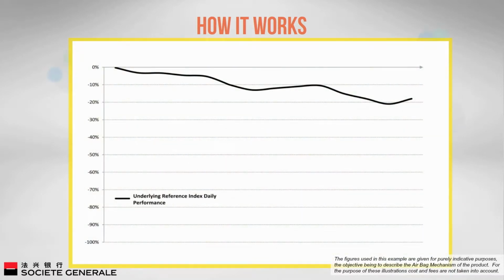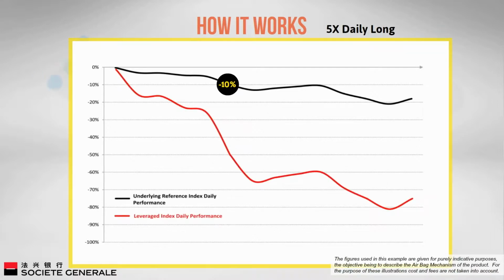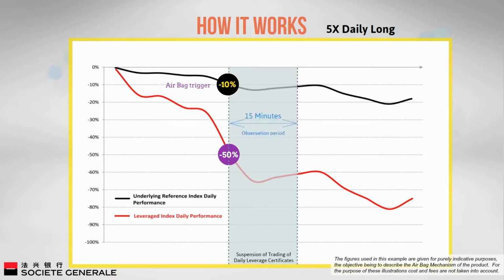Let's see the illustration with a 5 times daily long relating to a leveraged index. When the underlying asset reaches the stated airbag trigger level during the trading day, say 10% as denoted by A in the diagram, the airbag mechanism triggers an intraday reset. The trading of the daily leverage certificates is suspended and a 15-minute observation period begins.